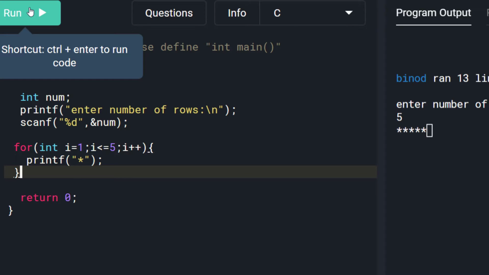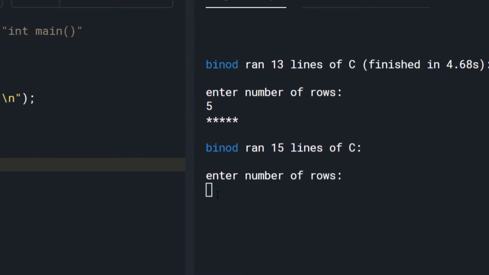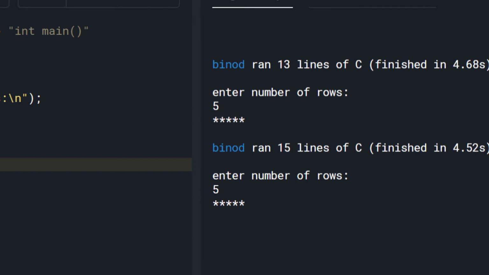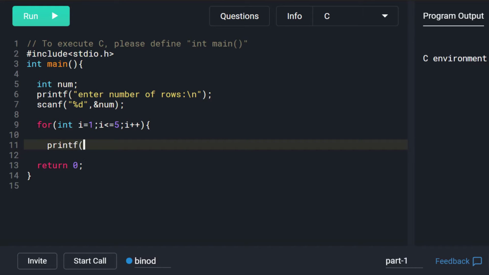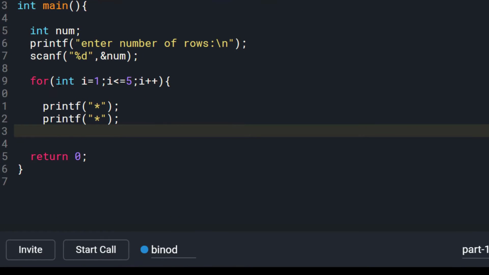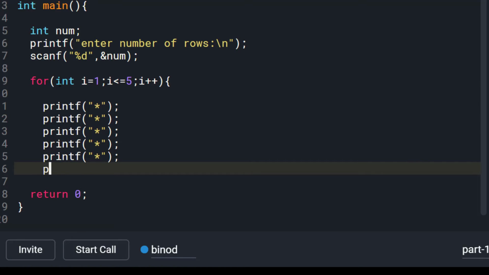From this code, the loop is executed 5 times, thus printing 5 stars just like previously. But that's not what we want. We want 5 stars printed in 5 rows. So one way of doing it is writing 5 printf statements in a for loop as following: for int i is equal to 1, i less than or equal to 5, i plus plus, printf star, printf star, printf star, printf star, printf star, printf slash n.